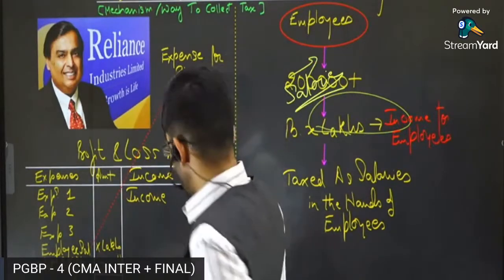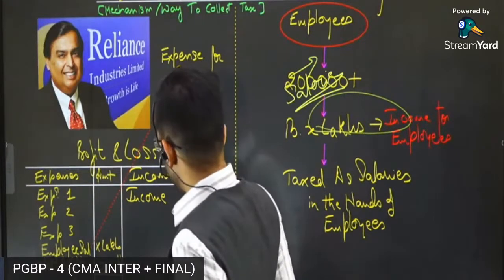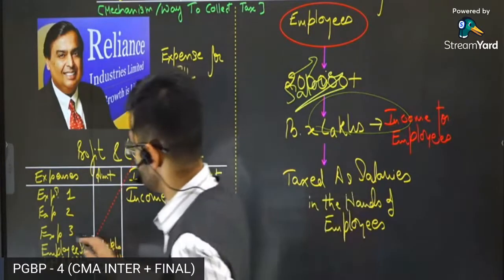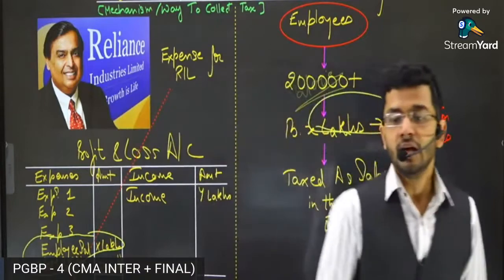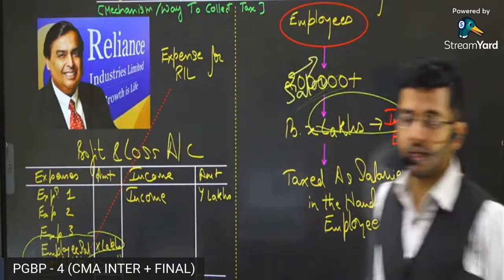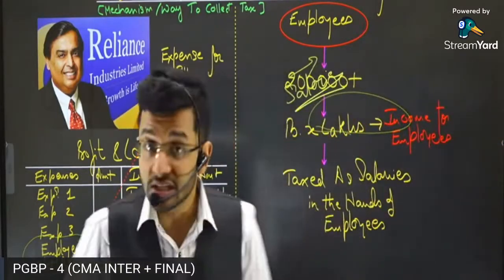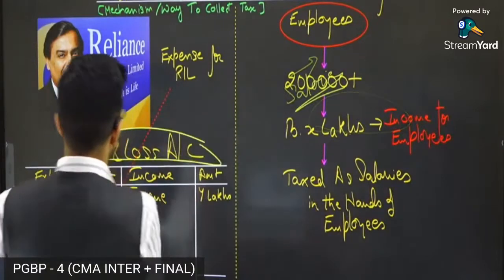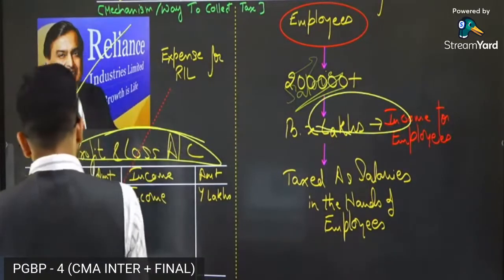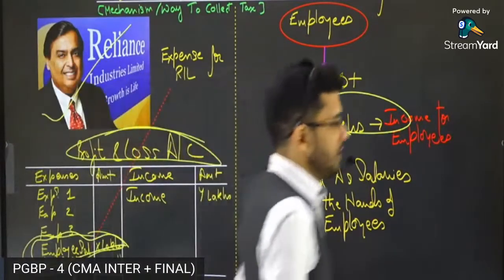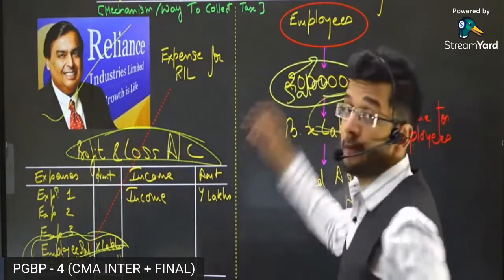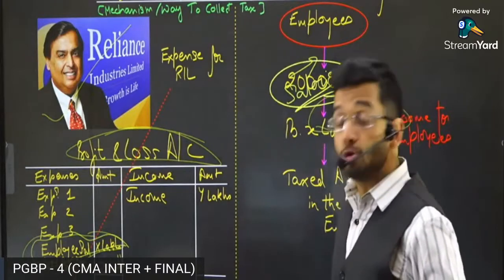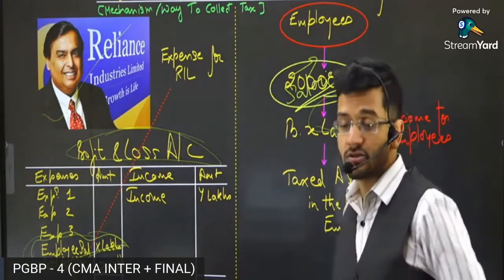So, salary expenditure will come in the debit side of the profit and loss account of Reliance Industries Limited. It will be allowed as an expenditure because it is absolutely a business expenditure which pertains to Reliance Industries Limited. So the profit and loss account will have a debit hit of salaries which are paid to 2 lakh employees. Wow. Guys, 2 lakh employees are earning salary from Reliance Industries Limited.